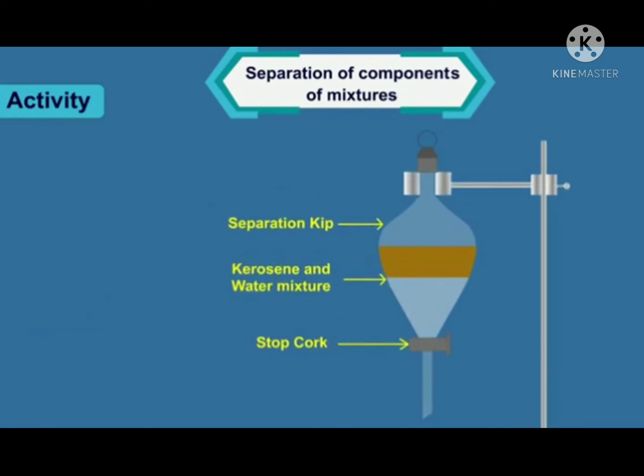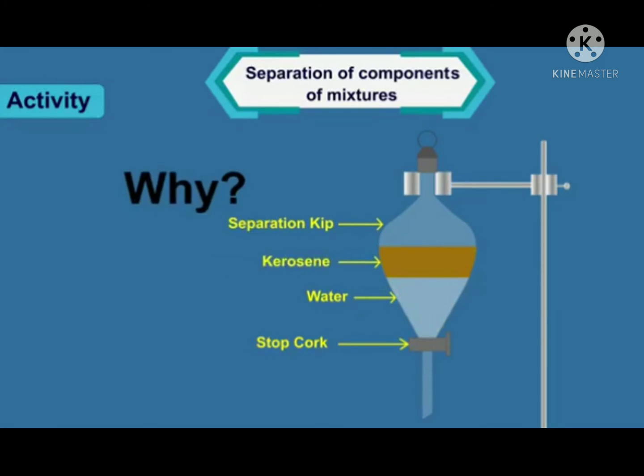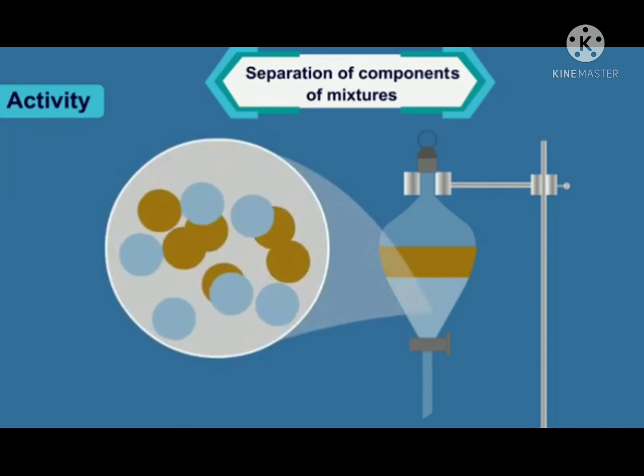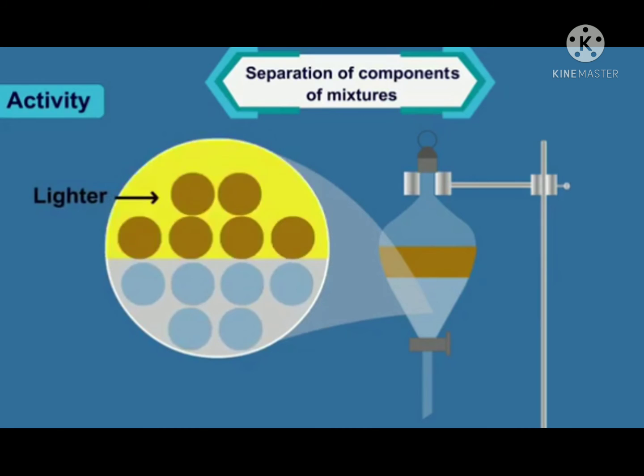Yes, after some time, separate layers of water and oil are formed. But why so? This is possible because water and kerosene are insoluble liquids. Kerosene, being lighter than water, rises upwards to form a separate layer. And due to the water being heavy, it remains in the bottom layer.